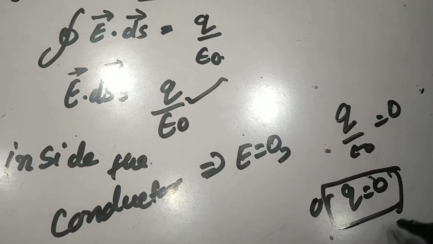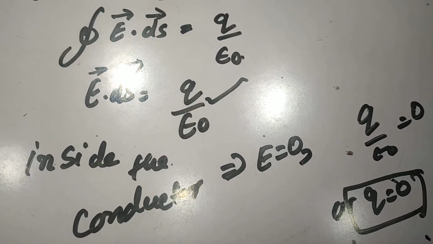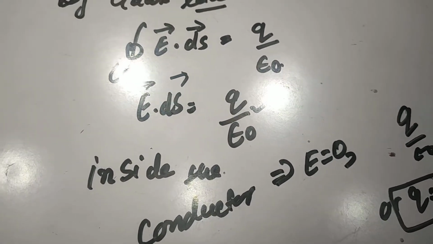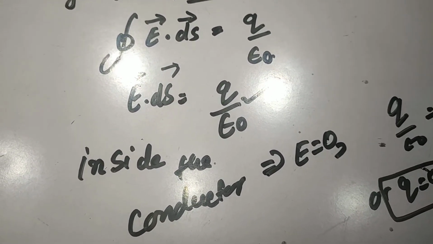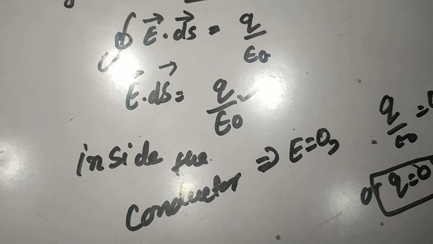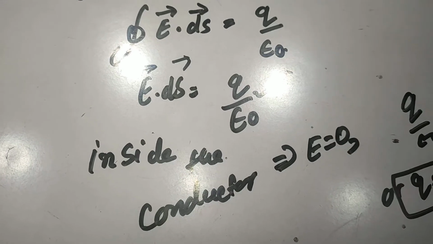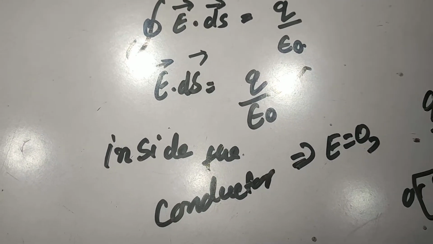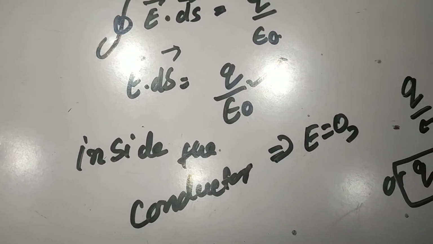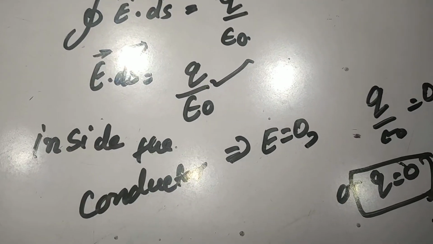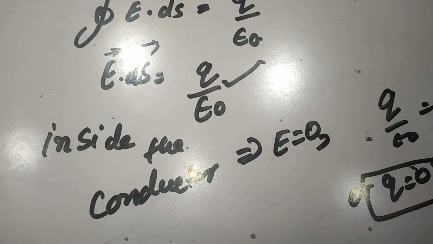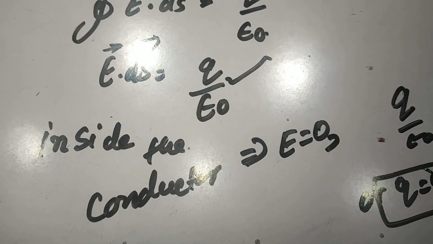It means inside the conductor the charge will be 0. From this point it is clear that if we give charge to the conductor, say at the center of the conductor, it will quickly distribute itself to the surface, keeping the charge inside the conductor 0. So this was the third property.